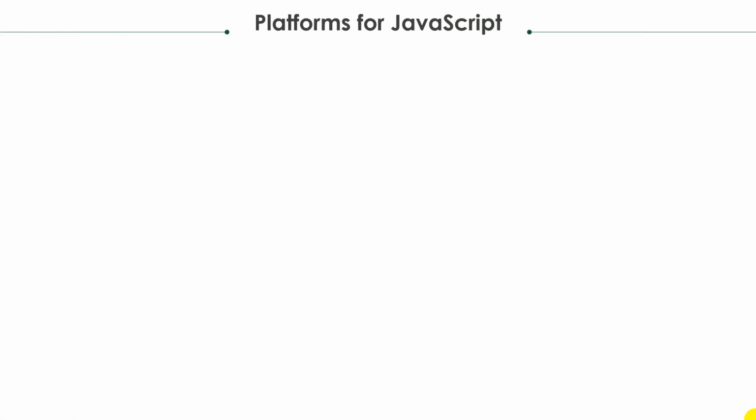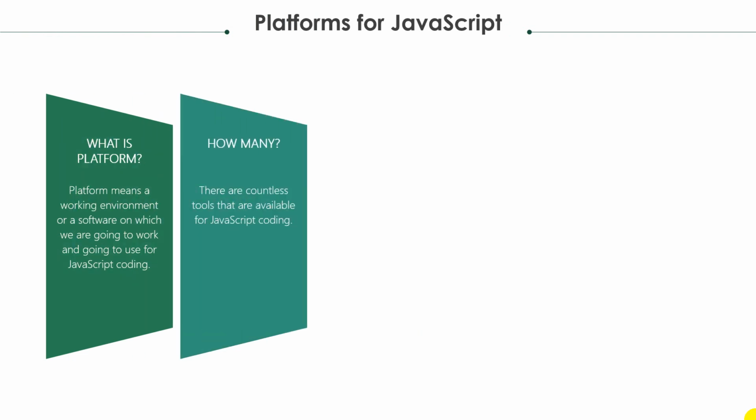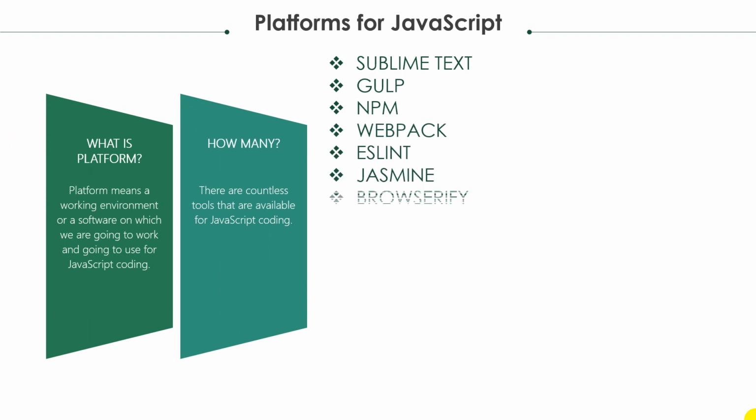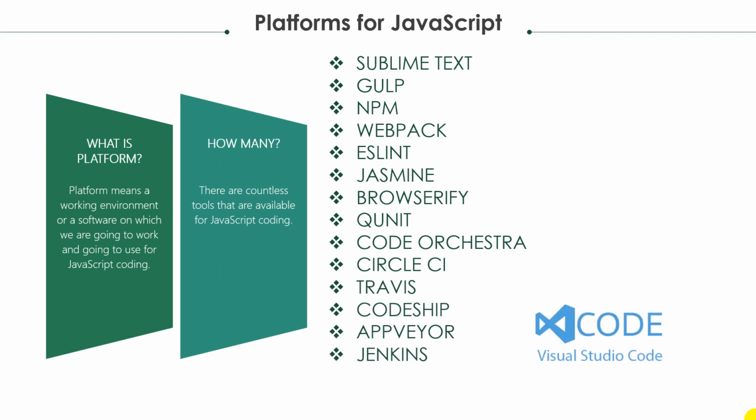First we're going to learn about the platform. What is a platform? A platform means a working environment or a software on which we are going to work and which we are going to use for JavaScript coding. How many platforms? There are countless tools available for JavaScript coding, like Sublime Text Editor, Gulp, NPM, Webpack, ESLint, Jasmine, Browserify, QUnit, Codeship, CircleCI, Travis, Appium, Jenkins.